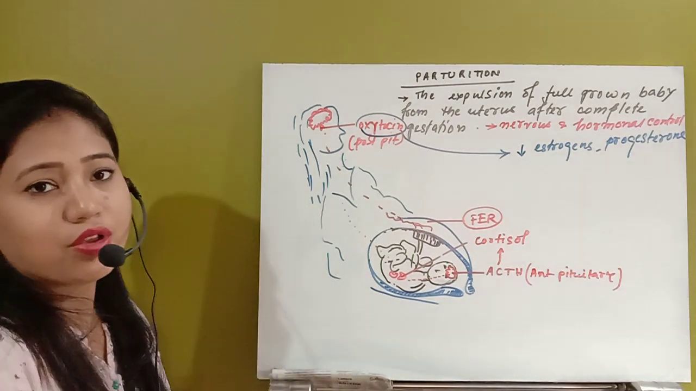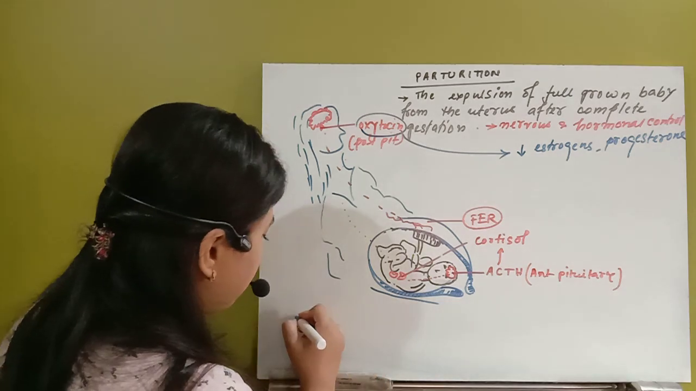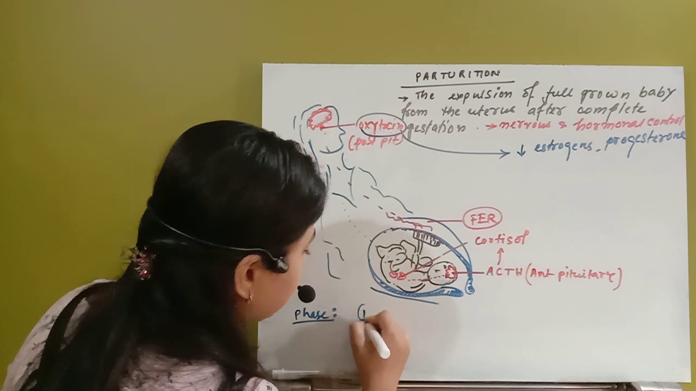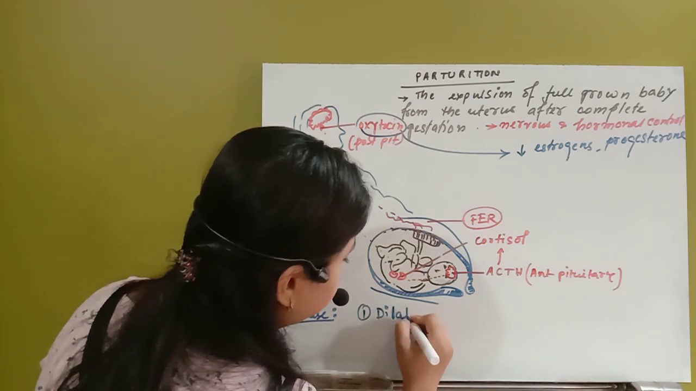See, the whole process of parturition is divided into three parts. What are the three parts? First part is the dilation part or dilation period.